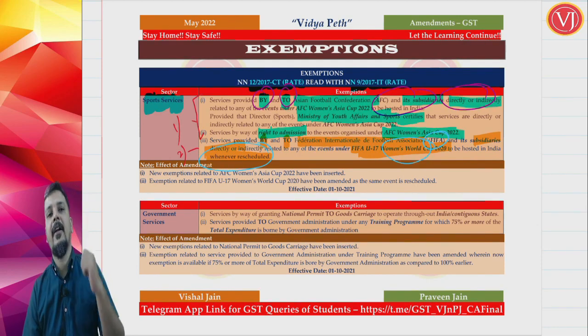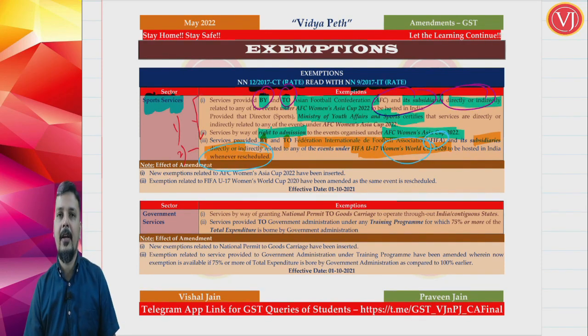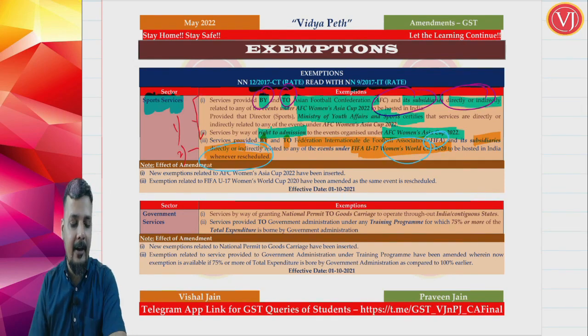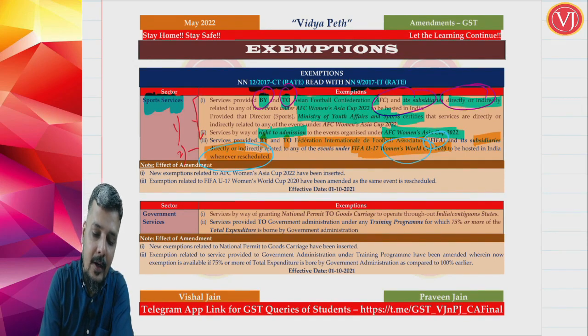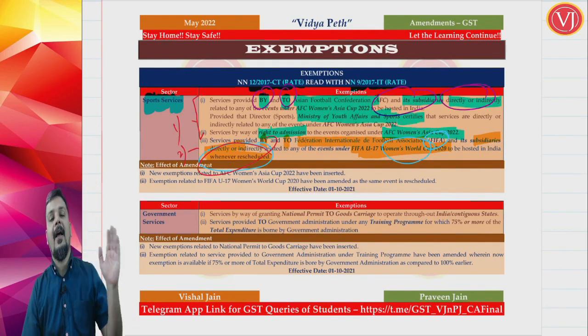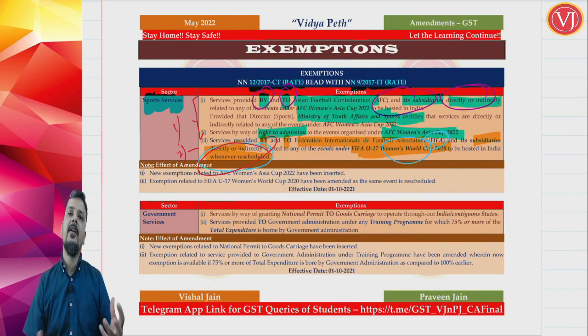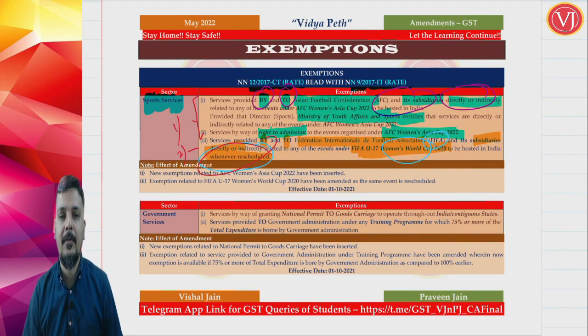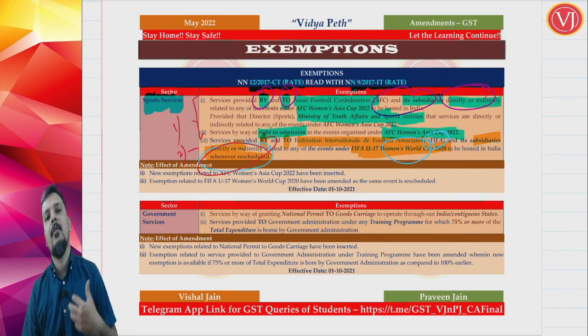Even the entry ticket is exempted for this particular event. So "whenever rescheduled" is the amendment point. Only one word they have added to that entry: whenever rescheduled. Whenever it is rescheduled, that exemption will still hold good, because it was planned in 2020 and is still not taking place. So whenever it takes place, services by or to FIFA and its subsidiaries directly or indirectly related to the FIFA Women's World Cup 2020 would be exempted.